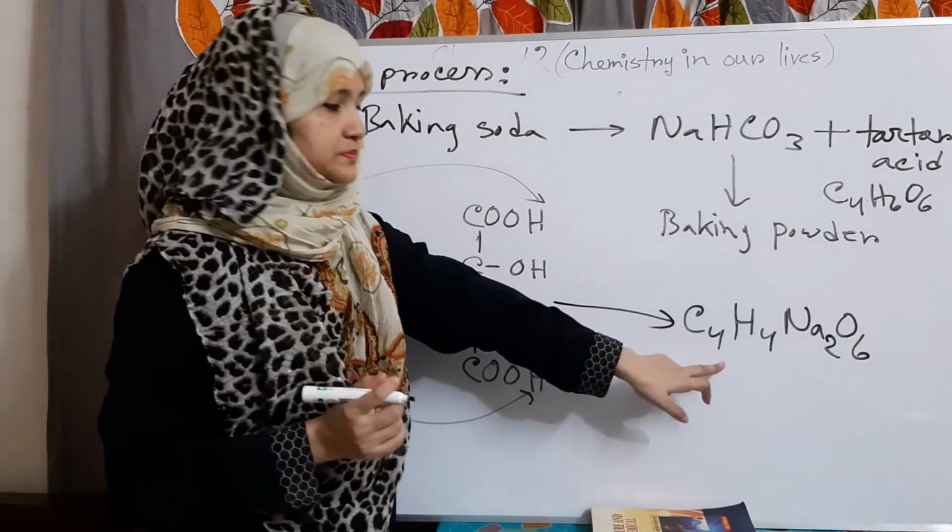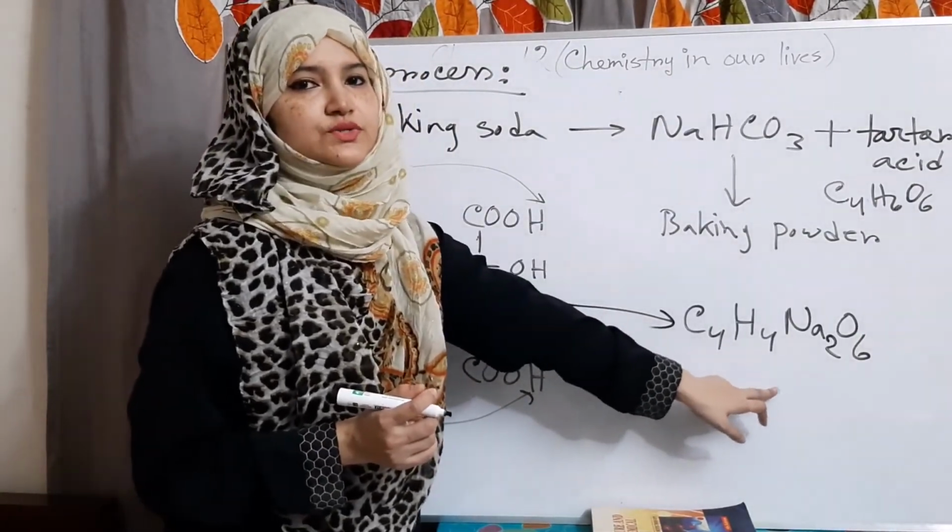This is the sodium tartrate. This is the formula of sodium tartrate salt.